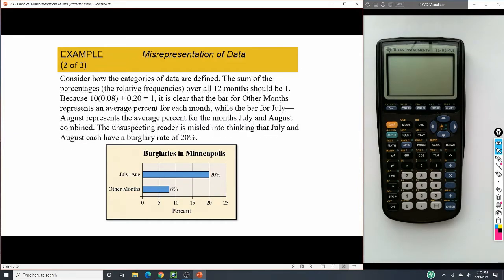Well, it doesn't give us the full percentages. We have 20% and 8%, but really we should have 100% total. That's 28%, so this gives us a wrong, misleading picture. It may be 8% for each month, but that's not going to be clear in the way that they have this, so it's very misleading.